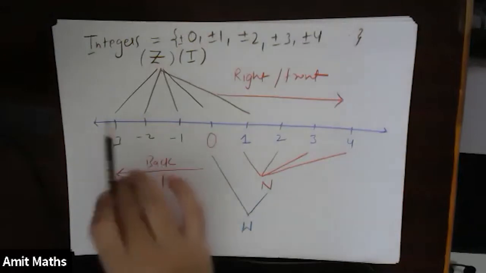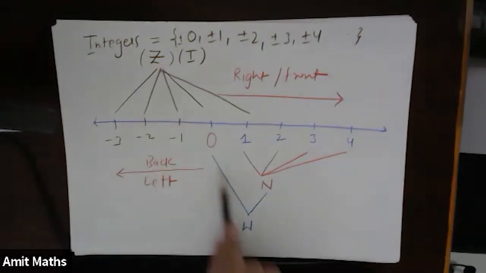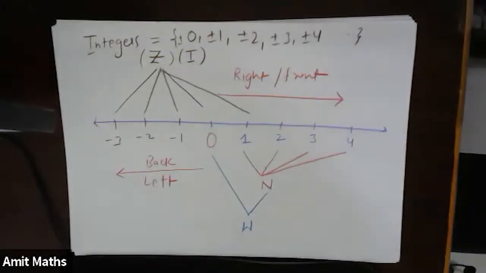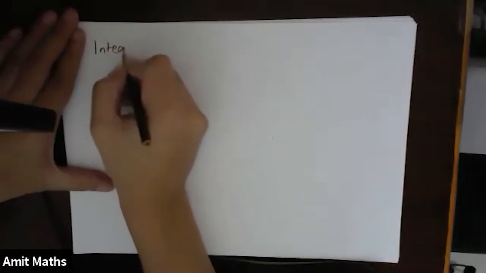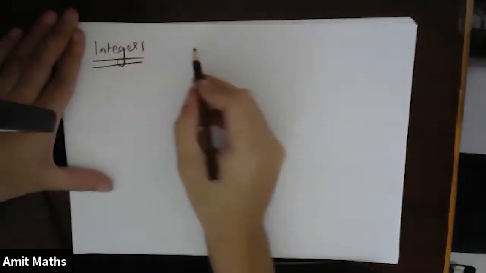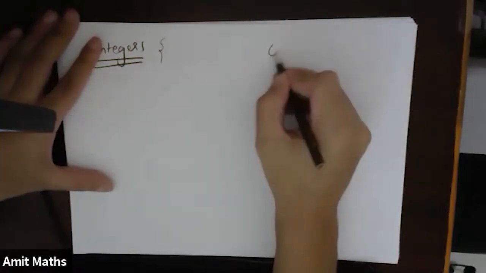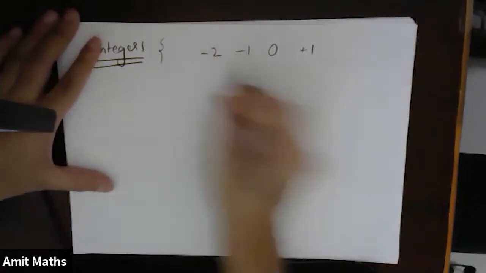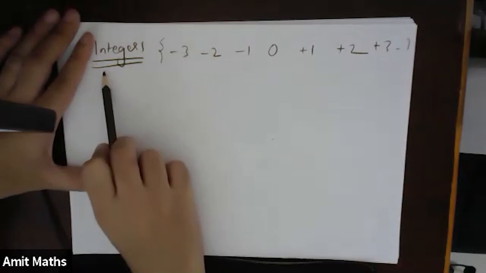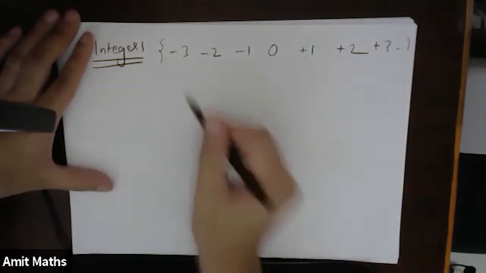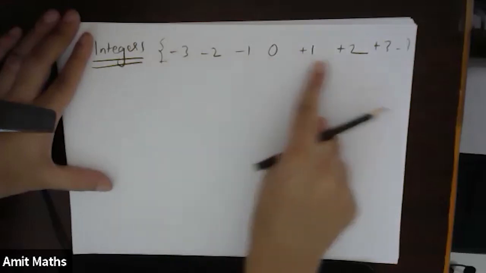Now we have seen natural numbers, whole numbers, and integers. In integers also, there is a small subcategory, just a name given. Integers will be, suppose, starting from 0, -1, +1, -2, +2, -3, +3, and so on, and this will go on, from -infinity, a very large negative integer, to 0, and then 1 to infinity.